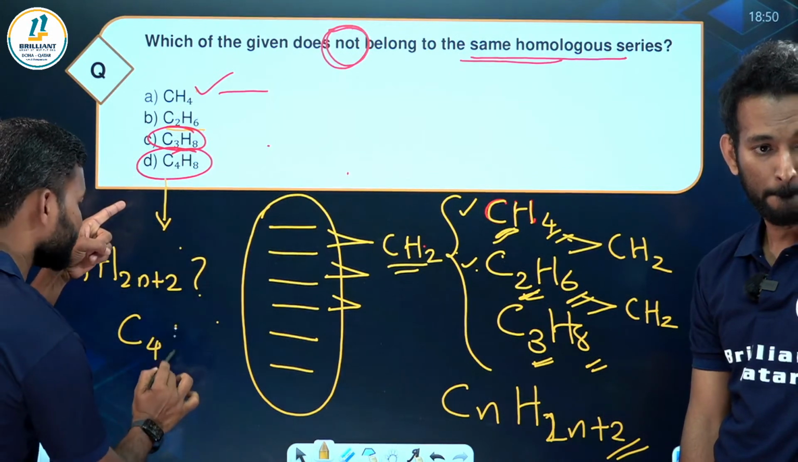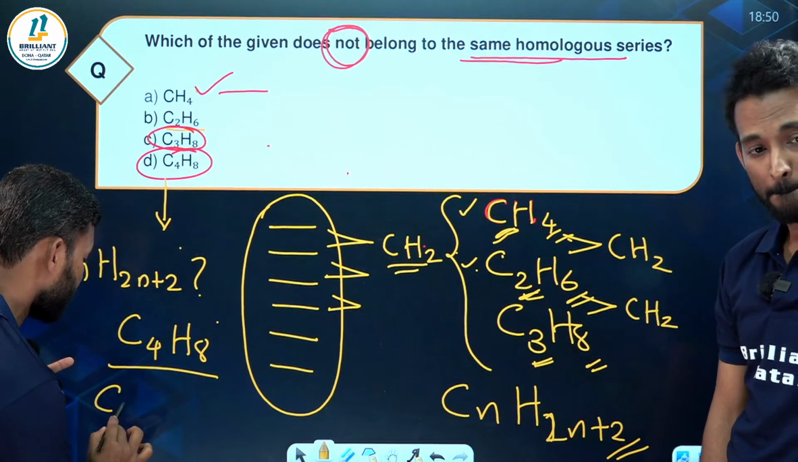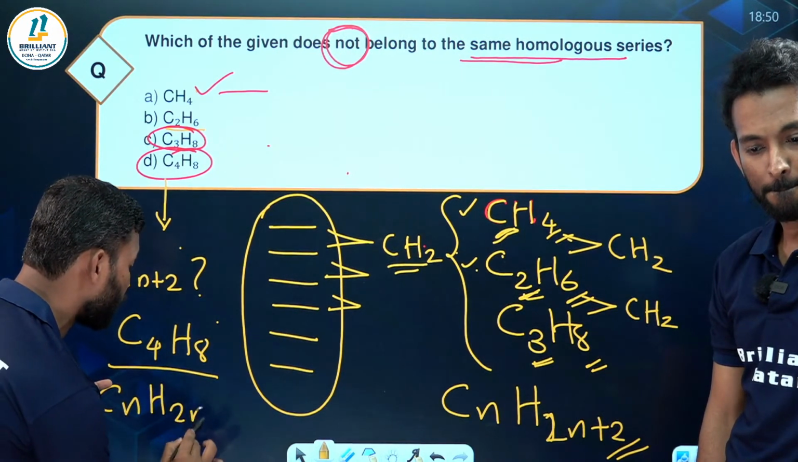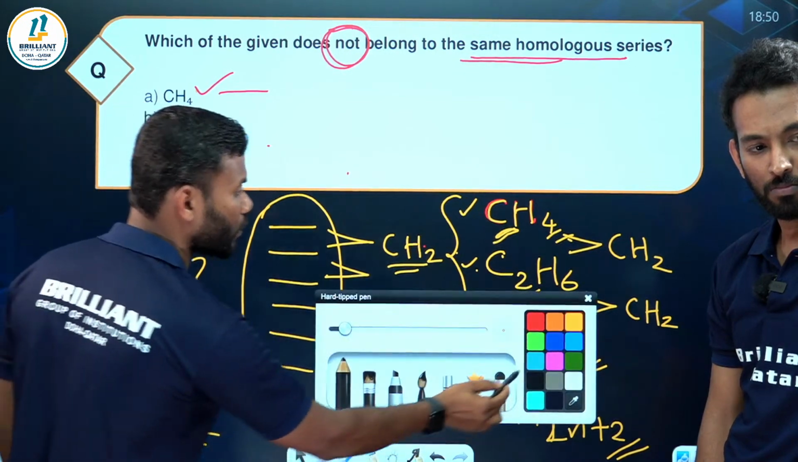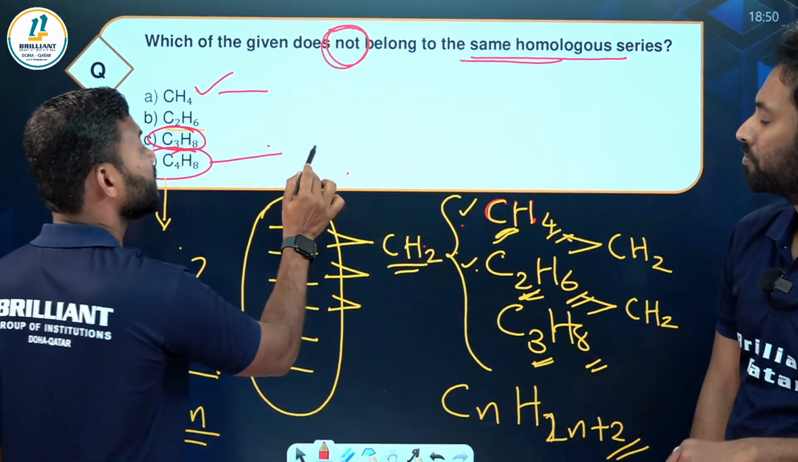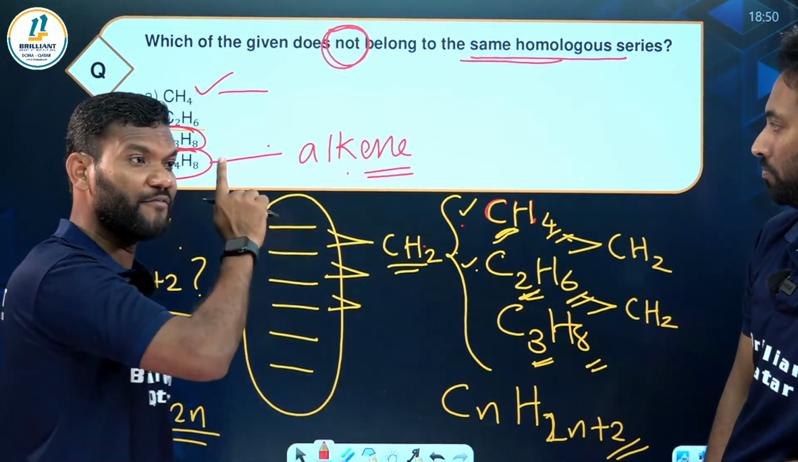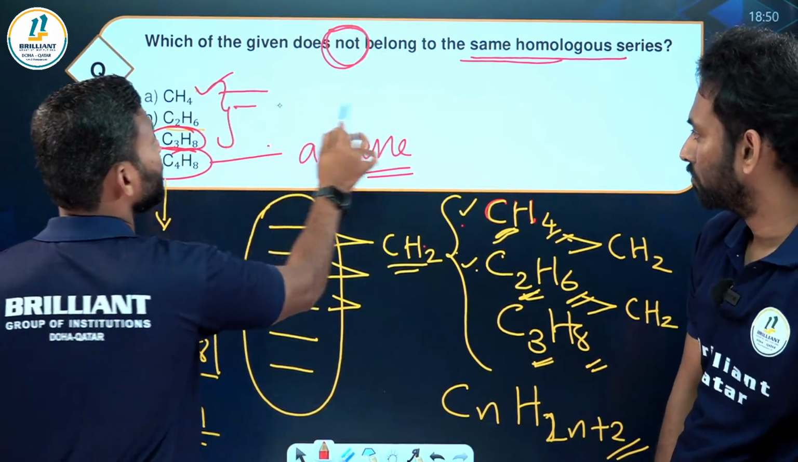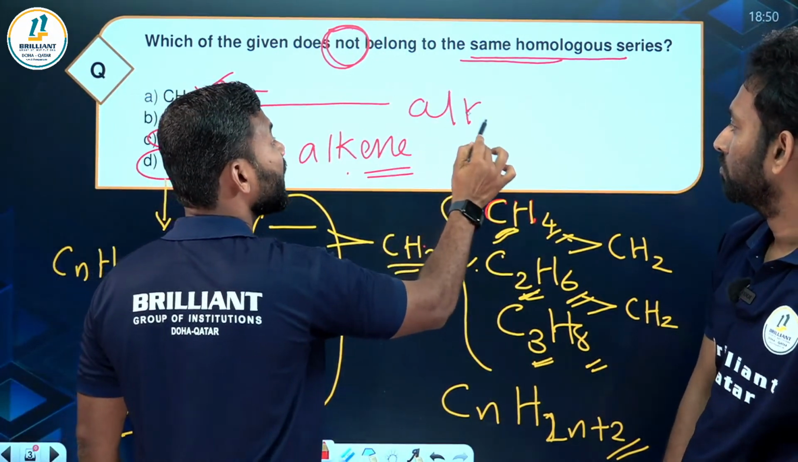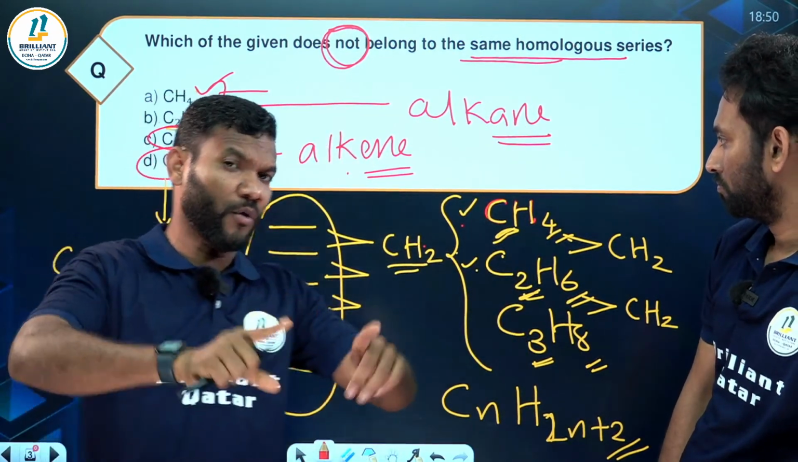Carbon is 4. Hydrogen is 8. Are they following plus 2? No. Following CnH2n. That means this belongs to the alkene family. Alkene family. All the others, the first 3, belong to the alkane family. Alkane family. Is it clear, all of you?